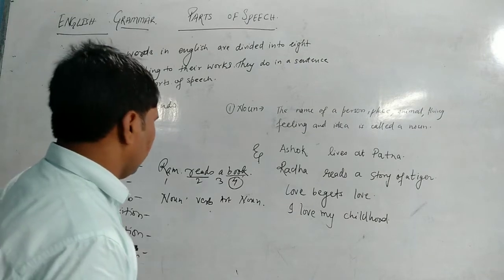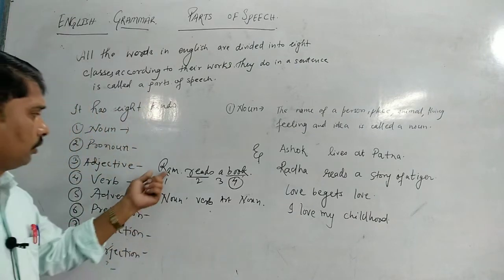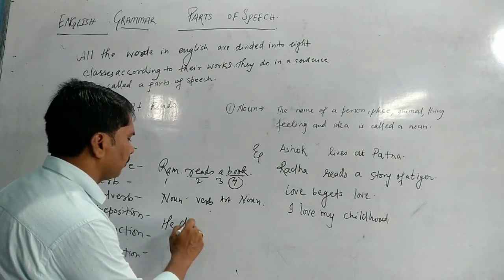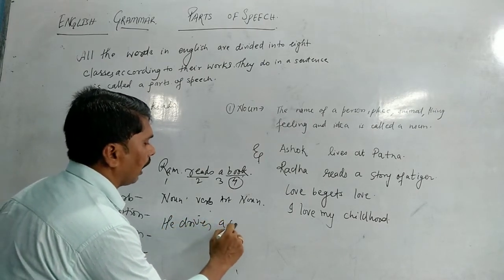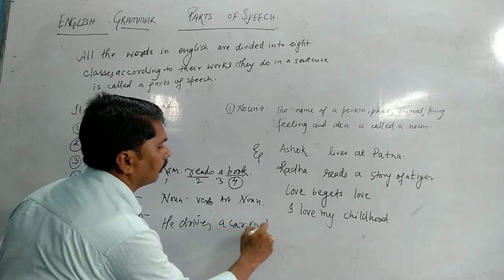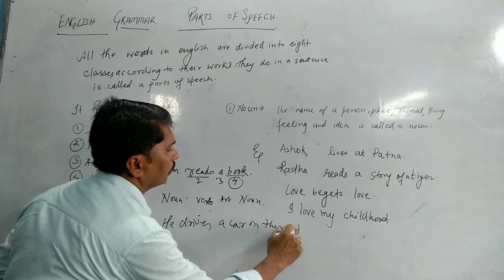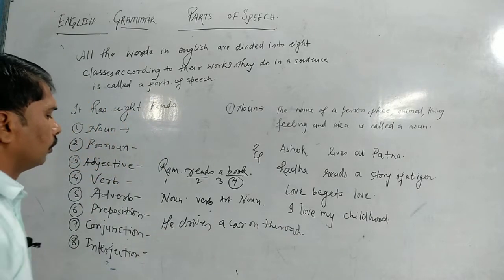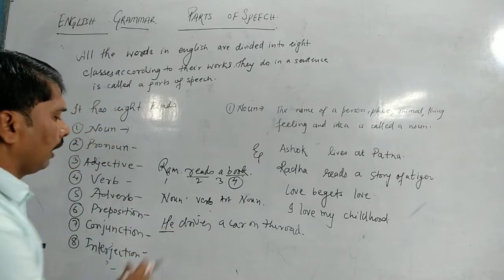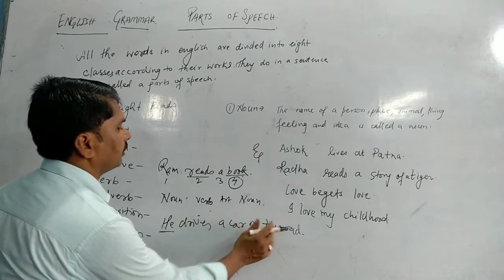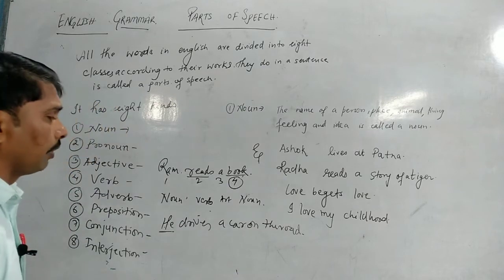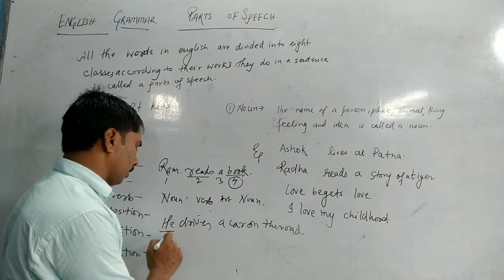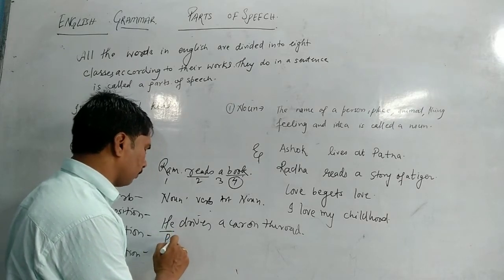So, I will take one more example. See, he drives a car on the road. Now you can see, he drives a car on the road. So there are 1, 2, 3, 4, 5, 6 words. How many words? 6 words. So he is working as a pronoun.